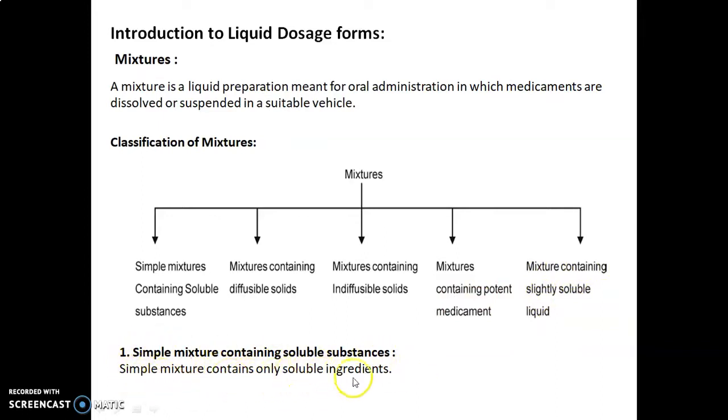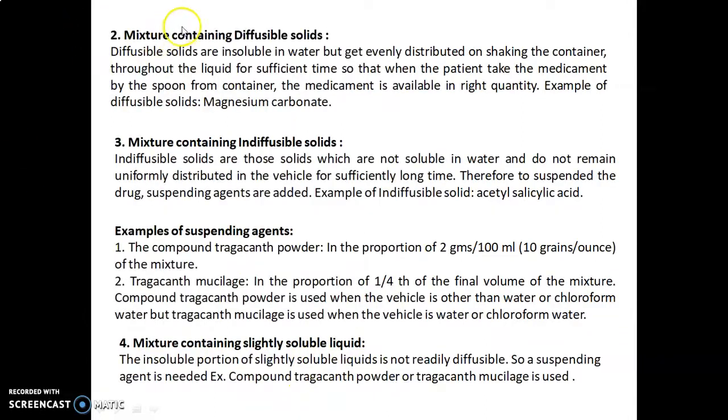So the first class is a simple mixture containing soluble substances. A simple mixture contains only soluble ingredients. Mixture containing diffusible solids: diffusible solids are insoluble in water but get evenly distributed on shaking the container throughout the liquid for sufficient time, so that when the patient takes the medicament by the spoon from the container, the medicament is available in the right quantity. An example of diffusible solids is magnesium carbonate.